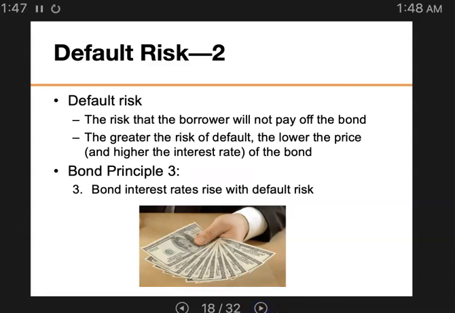So let's define one more time. The default risk means the risk that the borrower will not pay off the bond. And the greater the risk of default, the lower the price and the higher the interest rate of the bond. If I know that I would lend money to a company that is really high risk, I would want to have a high return, meaning I'm going to pay a really low price for the bond, right? So that implies very high interest rates, correct?